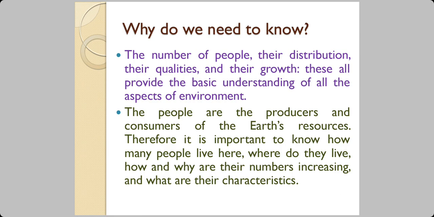The people are the producers and consumers of Earth's resources. Naturally, we consume what the Earth produces, and we produce for ourselves, mainly for our own consumption. Therefore, it's important to know how many people live there, and where do they live, what is the distribution, and how and why are their numbers increasing. Sometimes their numbers decrease also, as in the present days. So why are they decreasing, how are they decreasing, and what are their characteristics?